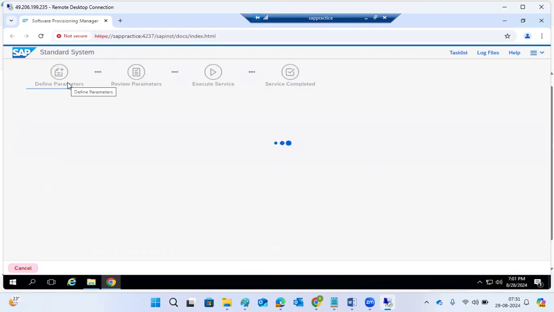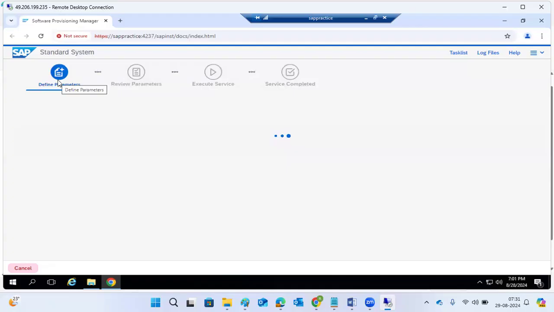The define parameters section is the place where we have to provide the inputs to the SWPM tool. Why? Because for the remaining steps we do not need to do anything; the system will take care of that automatically. Only the define parameters section needs our input.